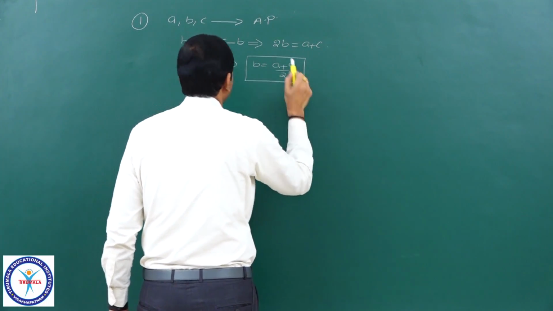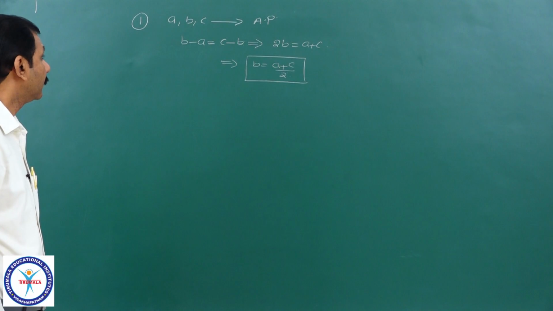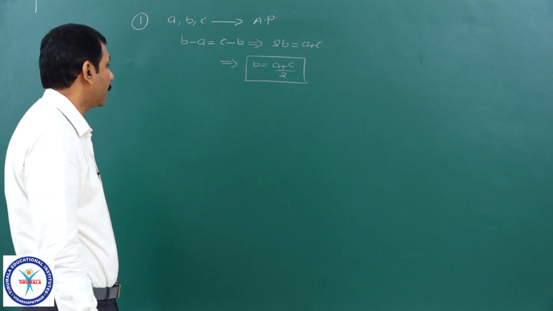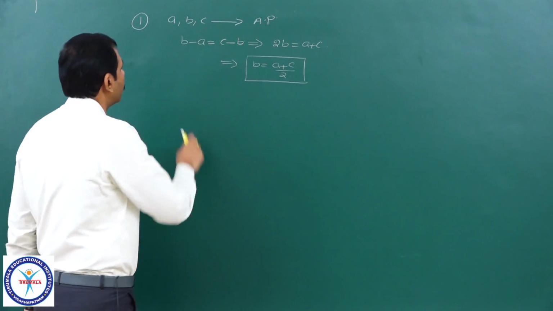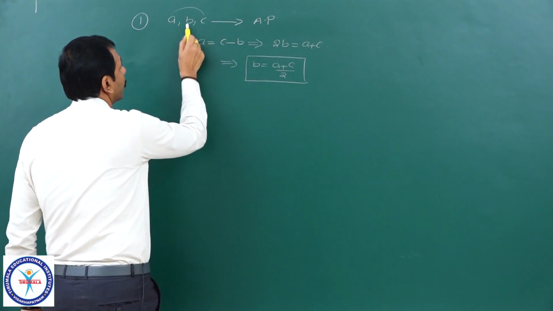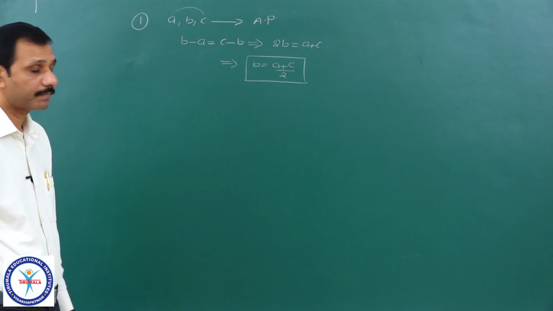That is the first property: whenever three terms are in AP, twice the middle term is equal to the sum of the other two, a plus c.